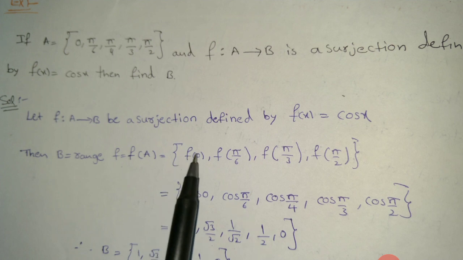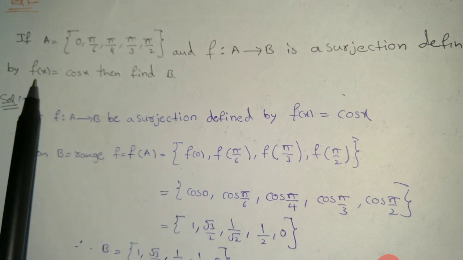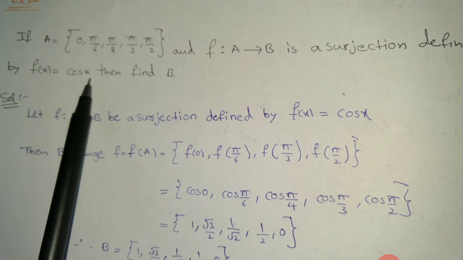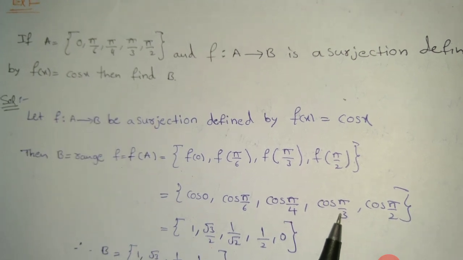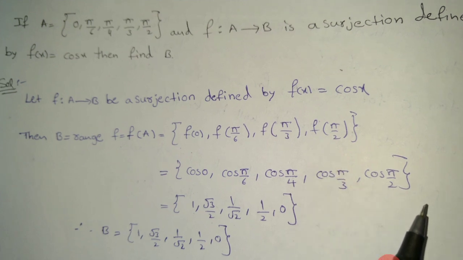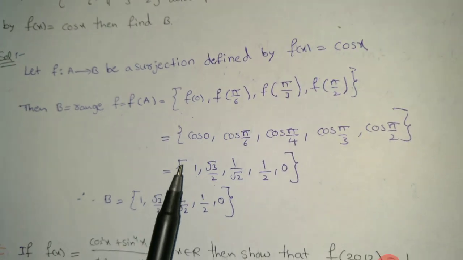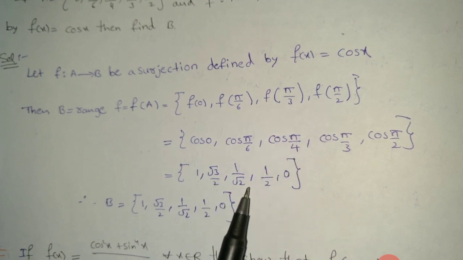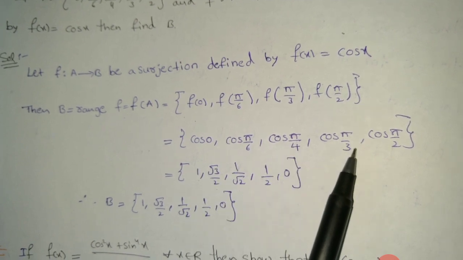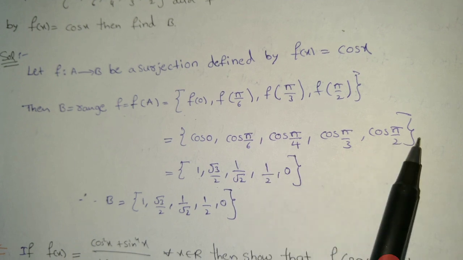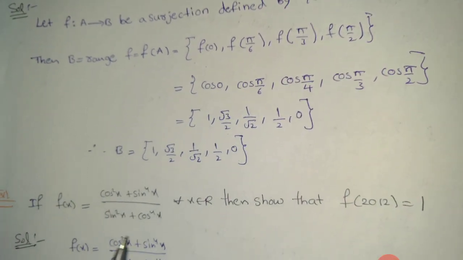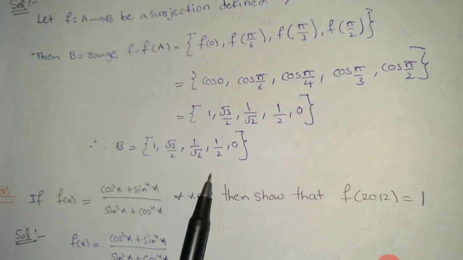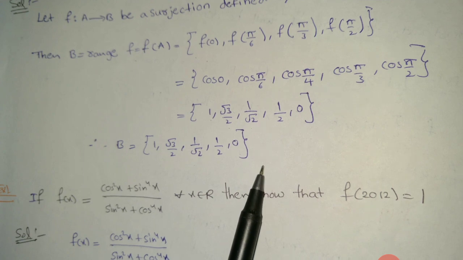That is cos 0, cos π/6, cos π/4, cos π/3, cos π/2. So cos 0 is 1, cos π/6 is √3/2, cos π/4 is 1/√2, cos π/3 is 1/2, cos π/2 is 0. So capital B is equal to set of 1, √3/2, 1/√2, 1/2, 0.